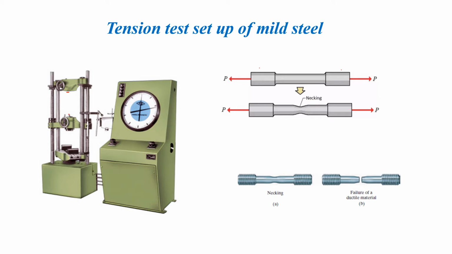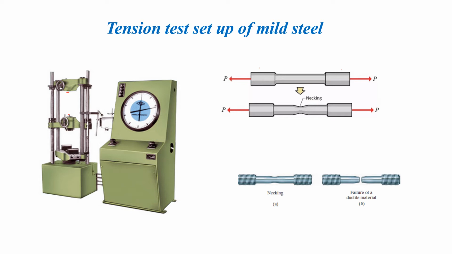We have to apply the load gradually, and as the load increases, there will be deformation. This deformation can be obtained from an extensometer connected to this UTM. Knowing the gauge length of the specimen, we can obtain the strain, that is the deformation divided by the original length.